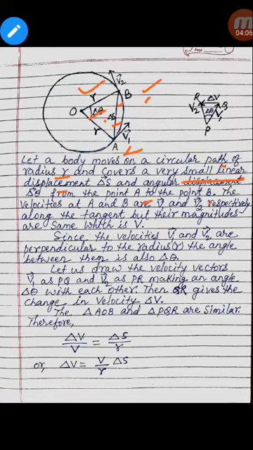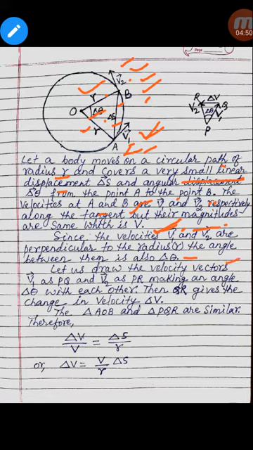The velocities at the point A and point B are v1 and v2 respectively along the tangent, but their magnitudes are the same, which is v. This is v1 at the point A and this is v2 at the point B, but the magnitude of v1 and v2 is the same, which is v. Since v1 and v2 are both perpendicular to the radius r,